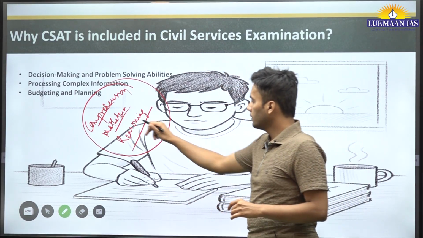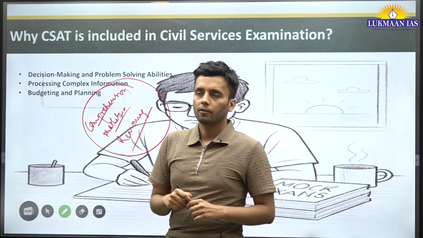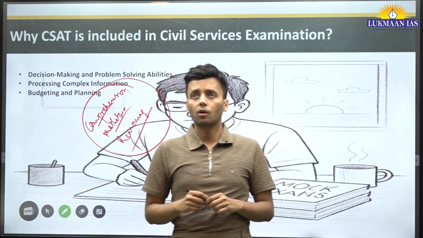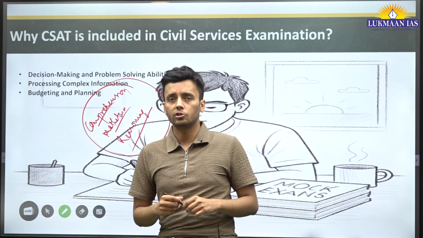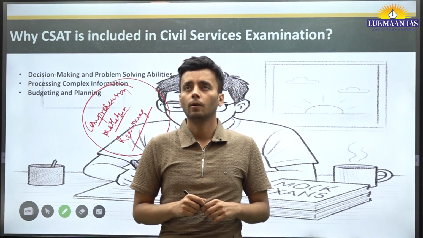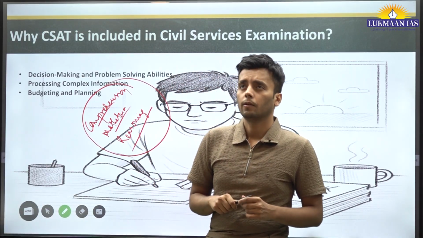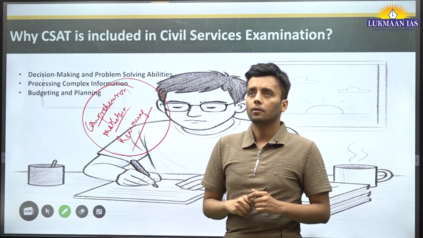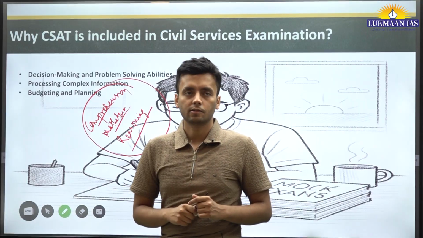So we will look at this later, but we need to look into the fact that every year there are around 14 to 15,000 students who clear prelims. All right. So what are they doing that you are not doing? The only important thing that they are doing is practice.